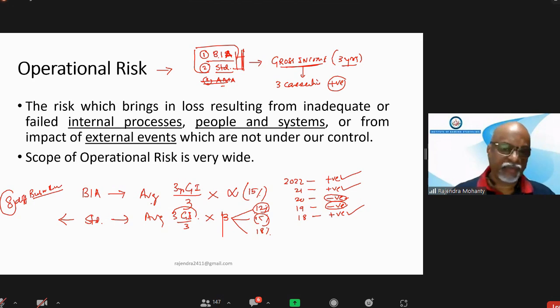Have I confused you more, or is it simple? Simple only, sir. Simple only, na? Yes, sir. You are only telling simple. What about other people? Yes, sir, clear. Clear, na?